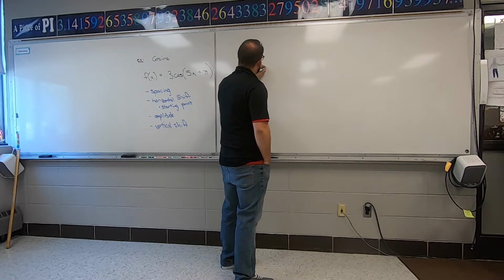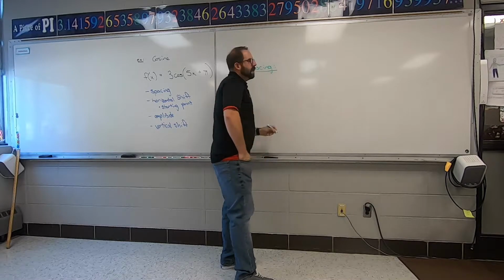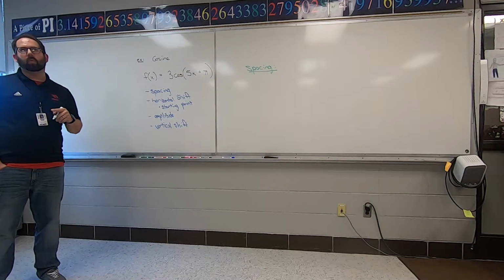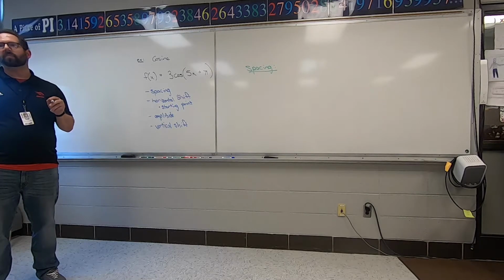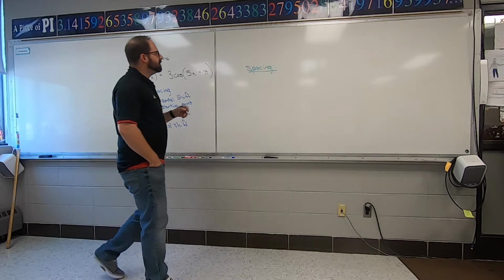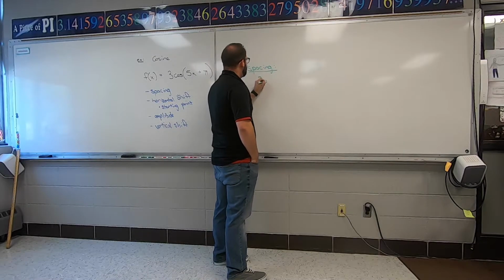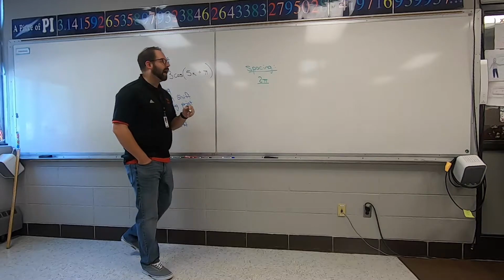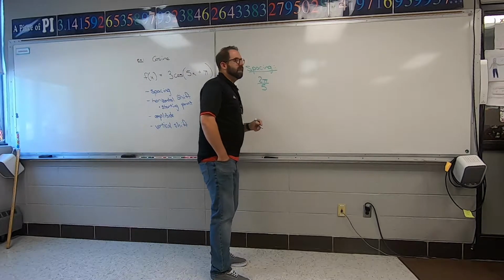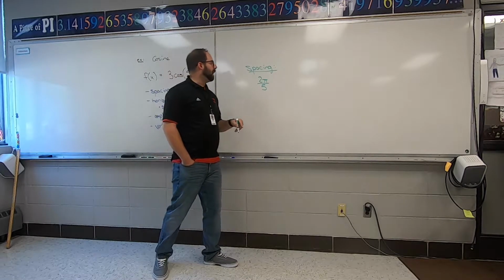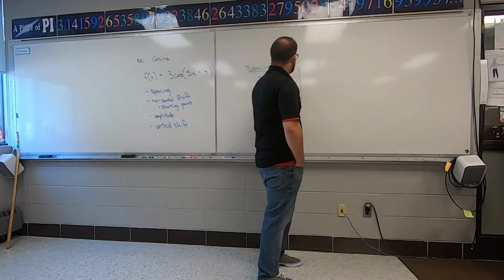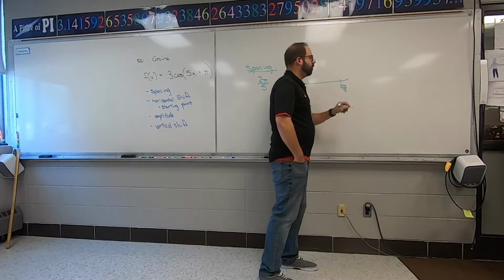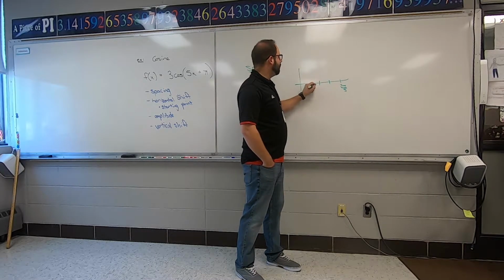Now, again, like I've kind of reviewed with you, I usually do the spacing completely off to the side on my homework. I don't put it on the page itself. So spacing, it normally hits 2 pi. We have to divide by the number in front of my x. Well, the number in front of x is 5. So on this particular problem, if I was drawing a normal cosine graph, this would be 2 pi over 5. That'd be the fourth hash marker. That'd be the normal spacing.